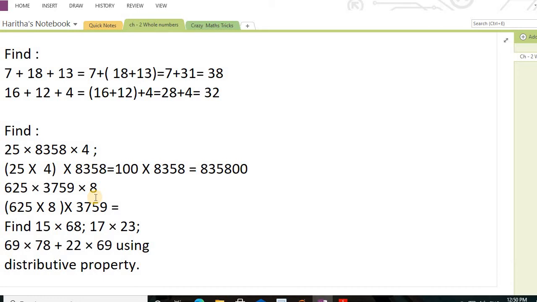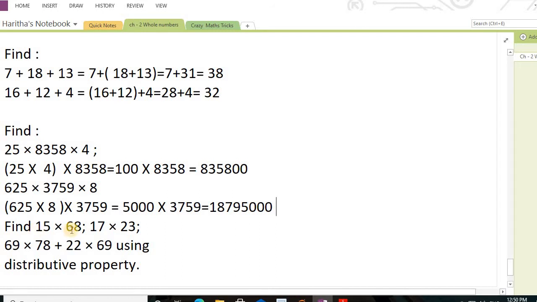How much will you get? 5000. Okay. 5000 multiplied by 3759. Of course, it is going to be easy for us to multiply with 5 and just simply add zeros at the end. In that way we will get it.